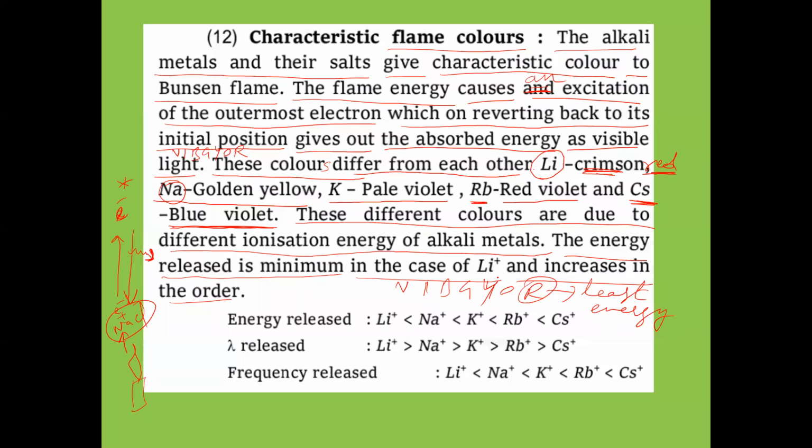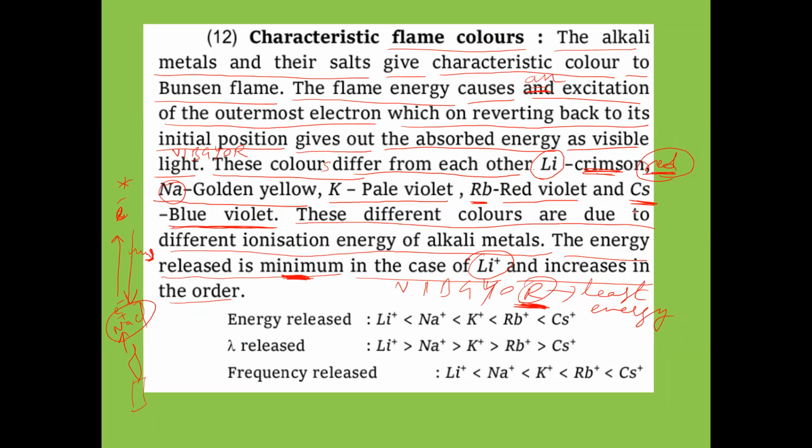Now lithium, from lithium salt, whatever the light is coming is what now? Red. The crimson red means red only. The red color is coming from lithium salt. The flame color of lithium is what? Red. This red is having least energy. That means what you have to understand now here, that lithium has more ionization energy. Lithium small size, na? That's why more ionization energy, but the energy released will be minimum. The energy released from lithium is minimum. When energy is minimum, which color will be there in visible light? Red color should be given.